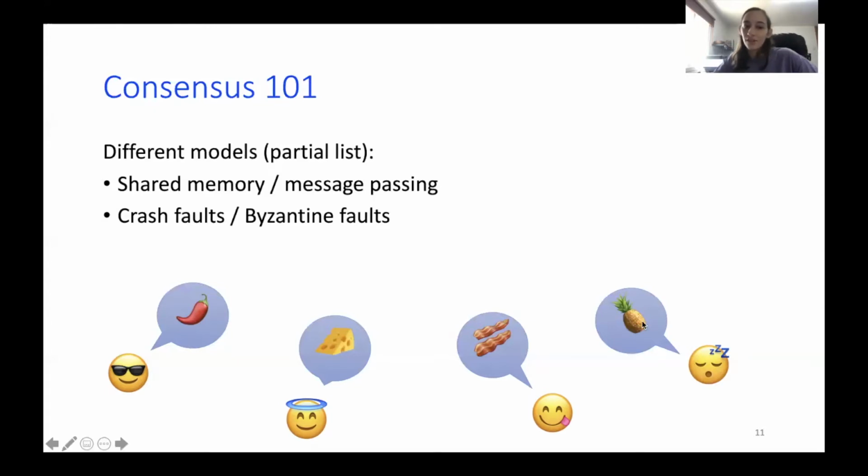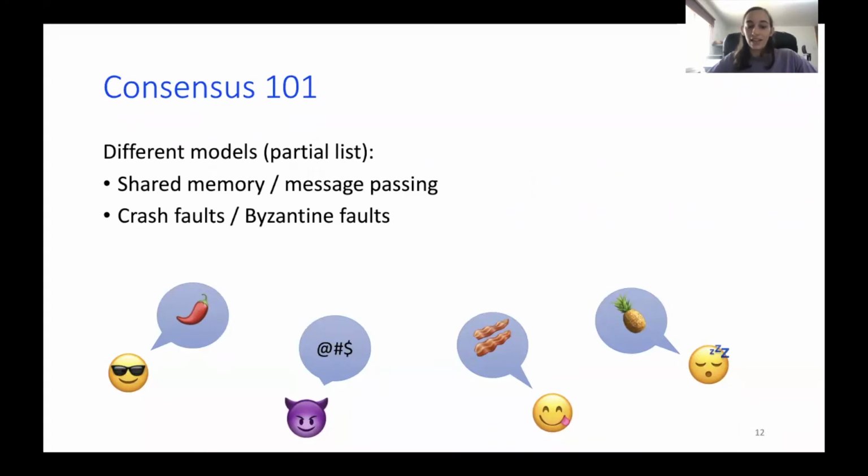And the other fault is Byzantine fault, which is a bit harder to handle. This means that we have a set of processes following some sort of protocol. All nodes act upon the protocol, they do as they should, except if they're Byzantine. If they're Byzantine, they can decide to do whatever they want.